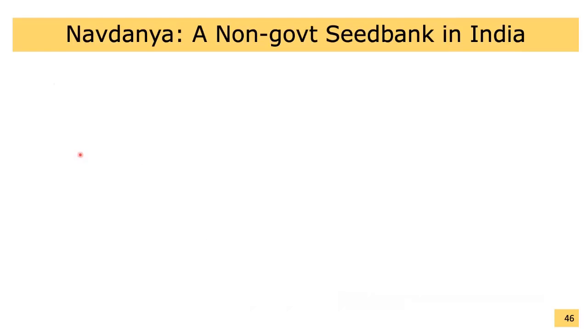Navdanya, a non-government seed bank in India. Towards the end of the 20th century, it became clear that farmers play an important role in managing genetic diversity and contribute to its conservation. It was also realized that a handful of seed banks alone will not be able to conserve all the genetic diversity in the world. What we need are a large number of local seed banks that are easily accessible to local farmers. We also need to combine these local seed banks with on-site dynamic conservation activities that allow the natural adaptation process to take place. An excellent example of such efforts is Navdanya.